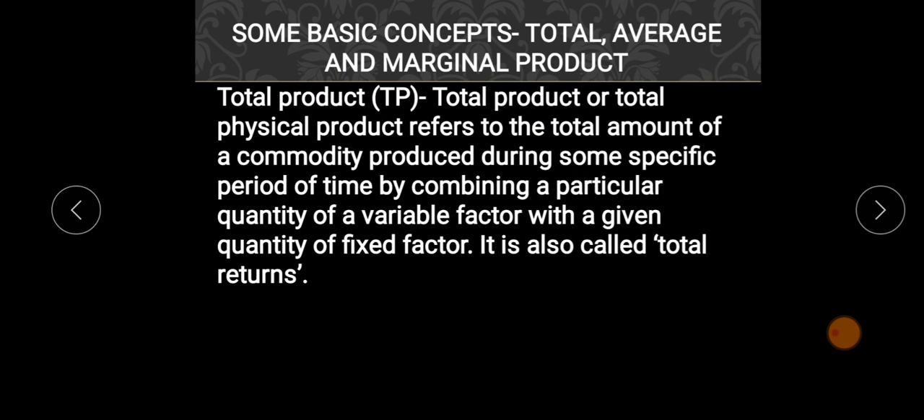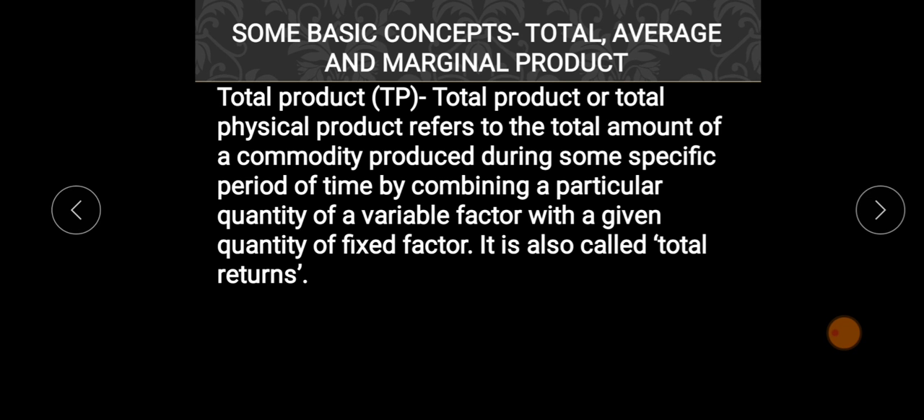Now let us understand some of the basic concepts like total product, average product, and marginal product. Total product. Total product is also known as total physical product. So total product refers to the total amount of a commodity produced during a specific period of time by combining a particular quantity of a variable factor with a given quantity of a fixed factor. It is also called total returns.